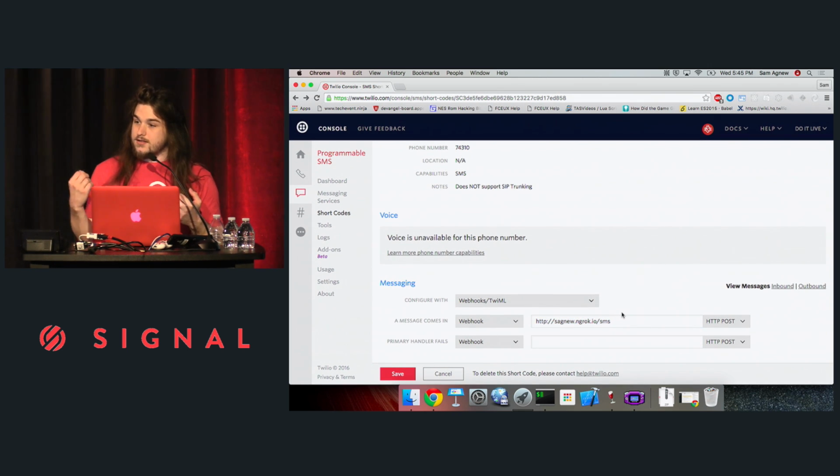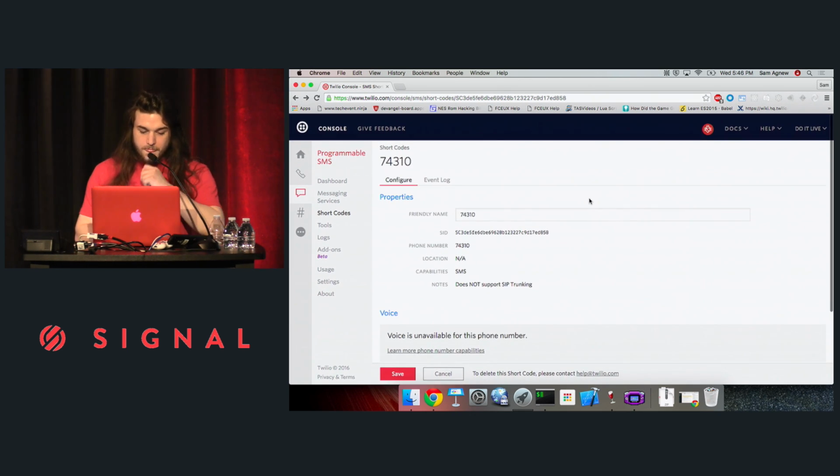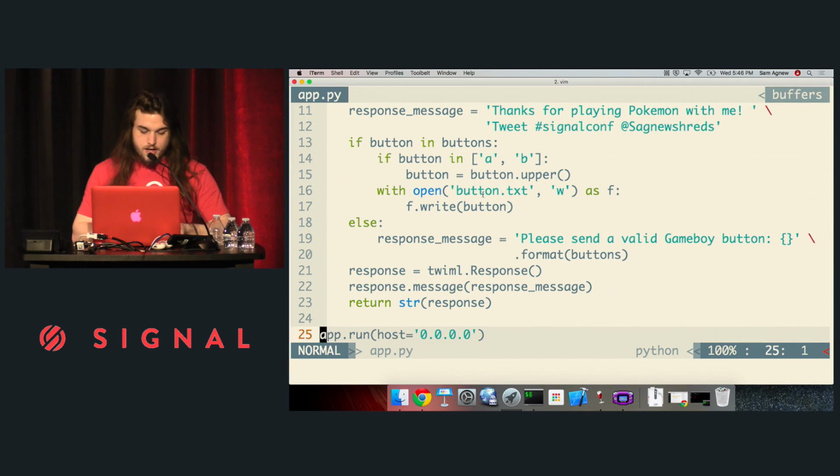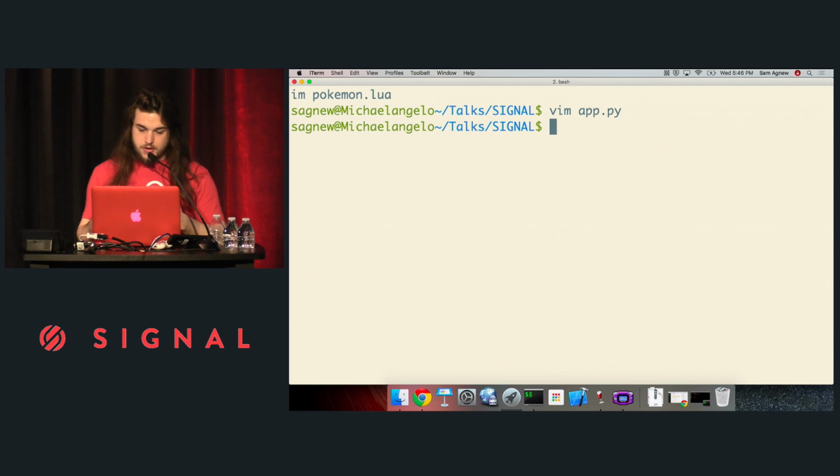So whenever you send a text message to this shortcode, a post request will be sent to sagnew.ngrok.io/SMS, which is the route you just saw me create on my Flask app. So let's just get that out of the way. Cool. So I think it's time. I'm going to start running this code.